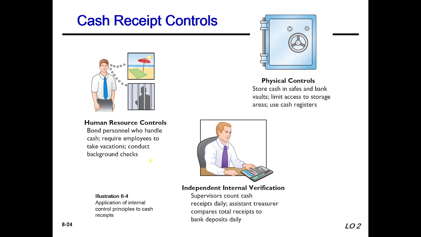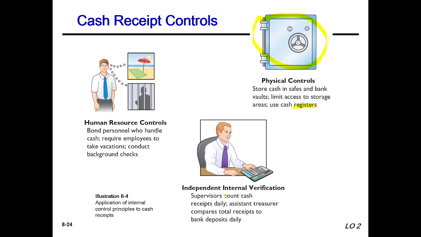When we appoint an employee, at that time we should check their background, bond personnel, and require employees to take vacations, so that we can handle this matter positively. Physical control: store cash in safes and bank vaults. There we can keep our cash successfully. Limit access to storage areas and use cash registers.